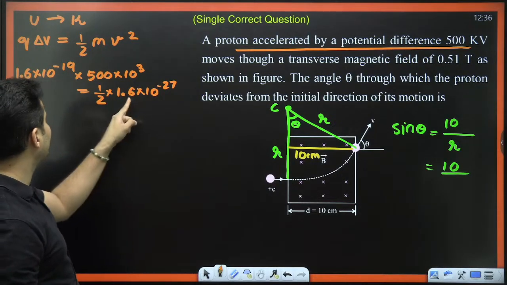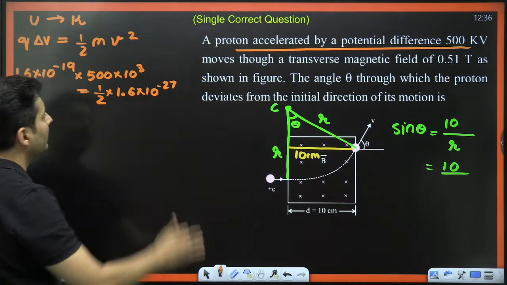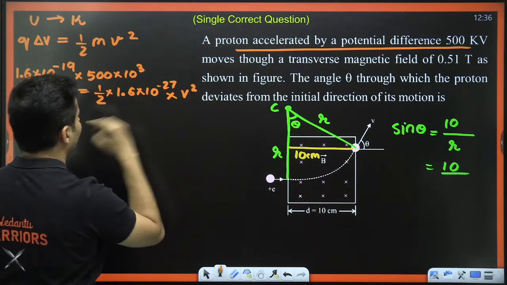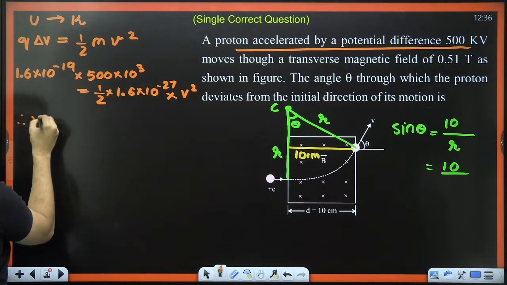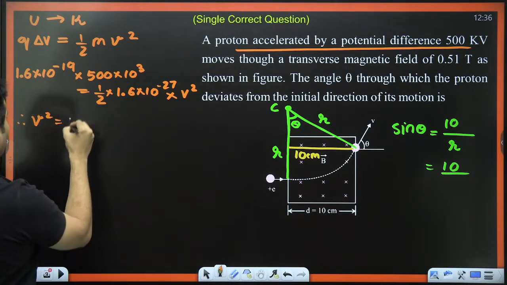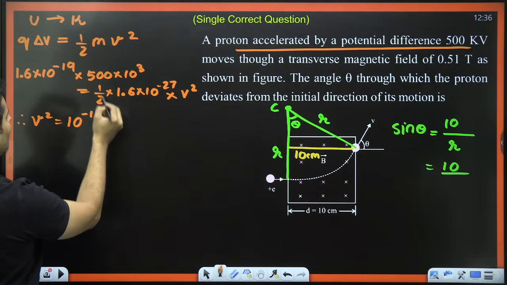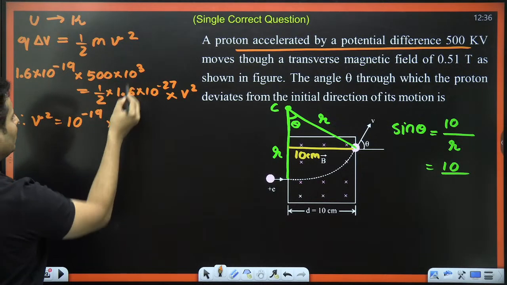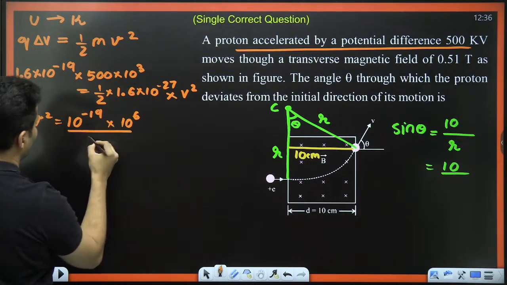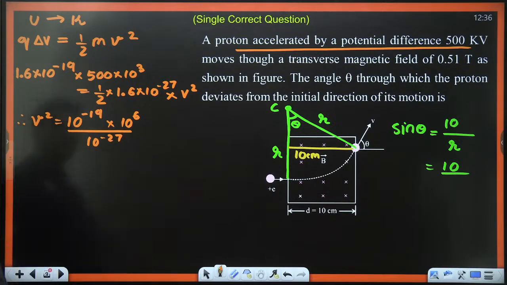It has the same numerical factor 1.6, which makes it easier to calculate most of the times, into velocity square. So let's solve this for velocity square. 1.6 gets cancelled. I will have 10 to the power minus 19. 500 into 2 is 1000. 1000 into 1000 is 10 to the power 6. 10 to the power minus 27 will come over here.